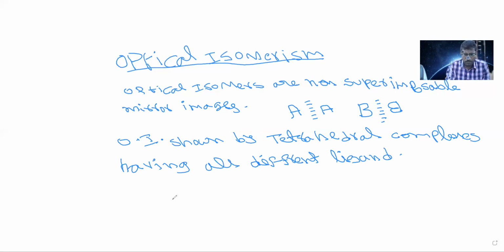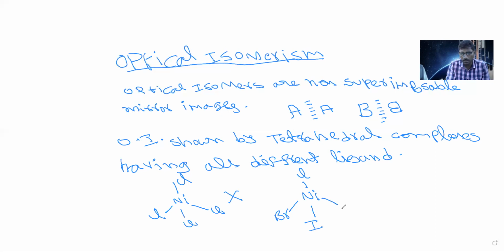For example, like NiCl4. It has 4 chlorine atoms, Cl, Cl, Cl, Cl. Here see this, all ligands are the same. Such molecules do not exhibit optical isomerism. If it has different ligands, like one is chlorine, another one is bromine, another one is iodine, and another one is any other group like fluorine. Now here all 4 ligands are different.